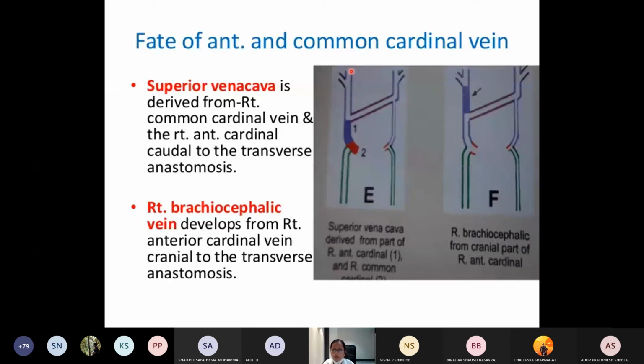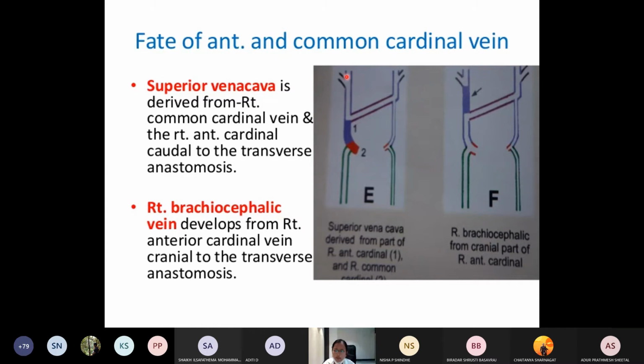Next you have the development of the superior vena cava. So this is the development of the superior vena cava. Now what you are seeing, green is the posterior cardinal vein. Okay, this is the anterior cardinal vein, right, and this is the left. These are the common cardinal veins, which will be draining into the sinus venosus.